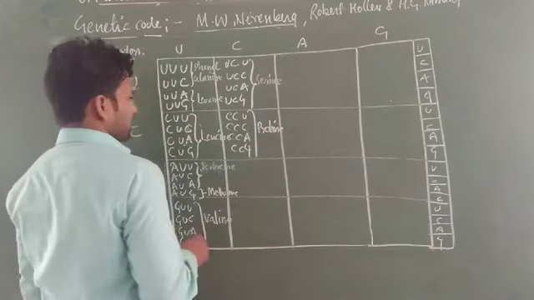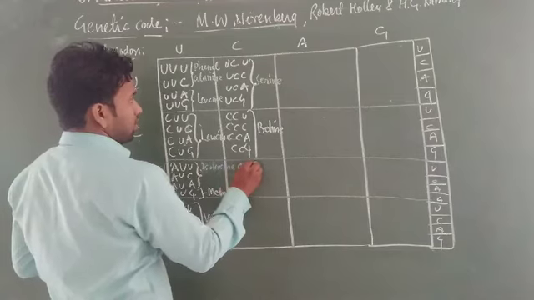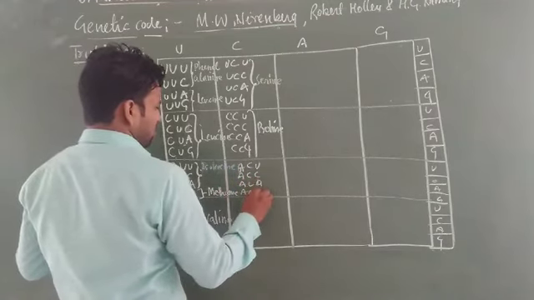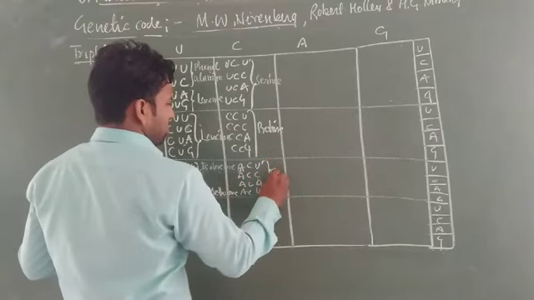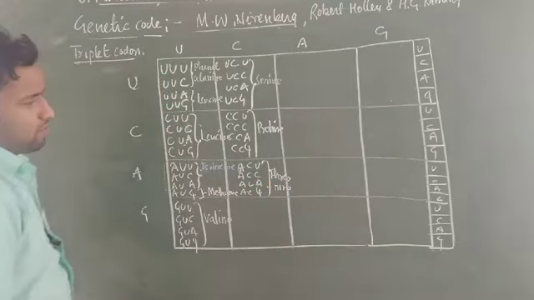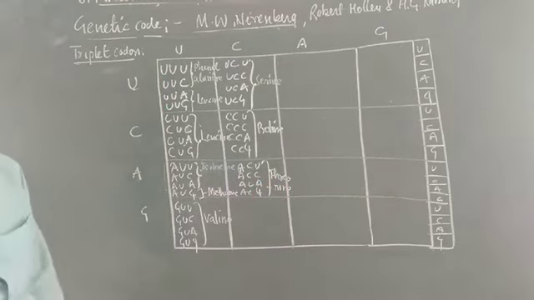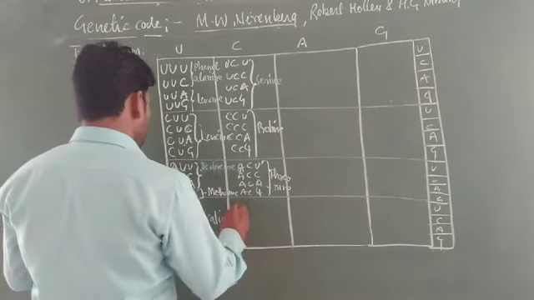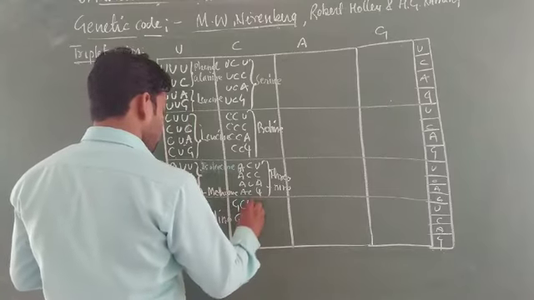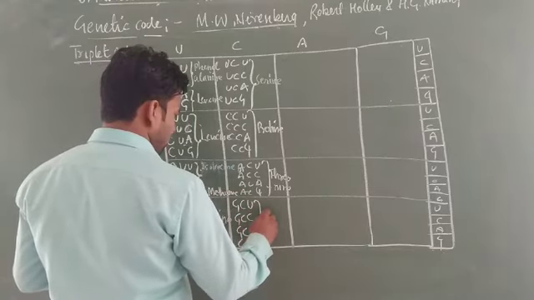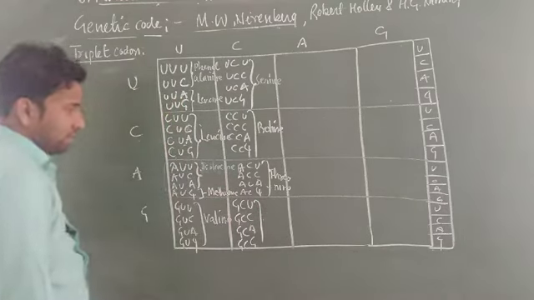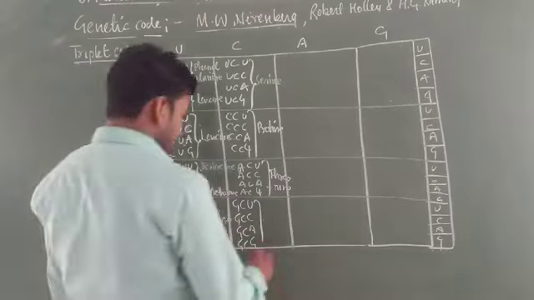Now ACACACACUCAG codes threonine. This is an amino acid coded by 4 codons. Now the fourth one is GCGCGCGCUCAG, which codes valine. Here valine is also present. Now these are coded by alanine.